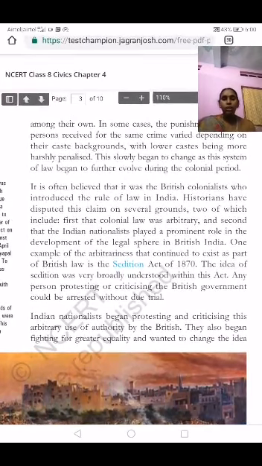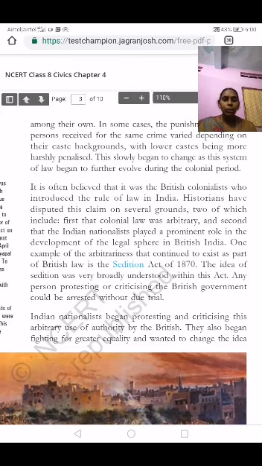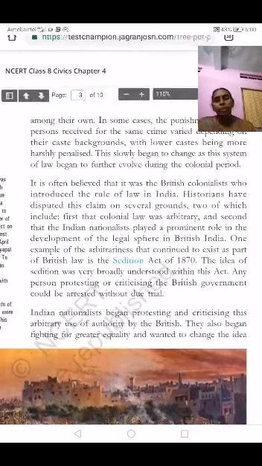So all this slowly began. They also began fighting for equality and wanted to change the idea of the rules and regulations.